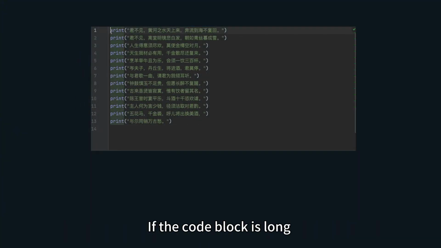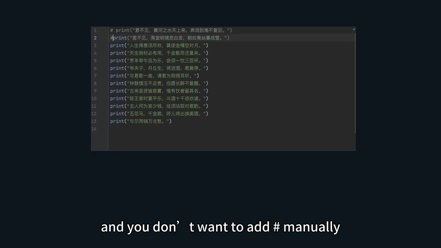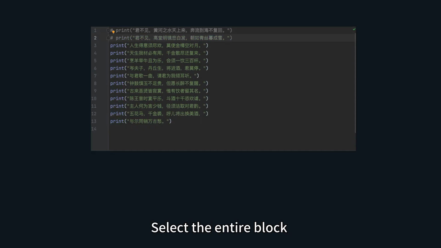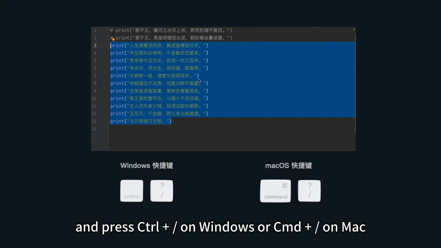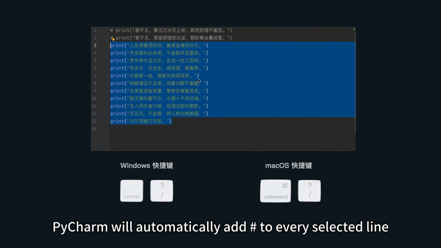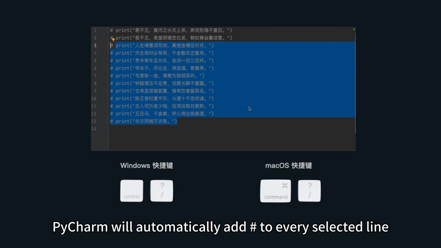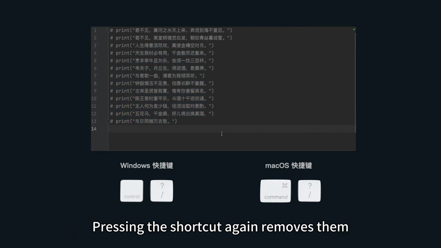If the code block is long and you don't want to add hashes manually, PyCharm has shortcuts. Select the entire block and press Ctrl+/ on Windows or CMD+/ on Mac. PyCharm will automatically add a hash to every selected line. Pressing the shortcut again removes them.